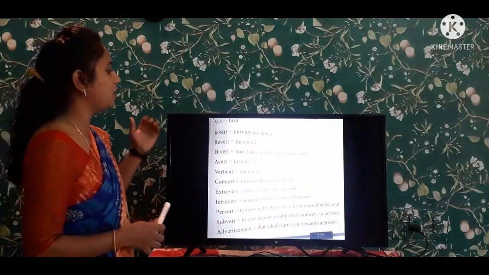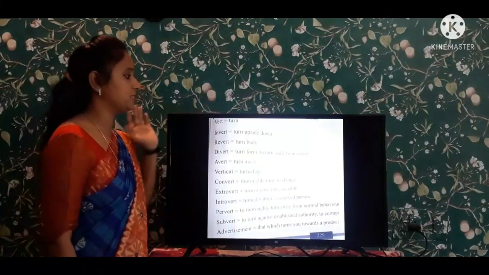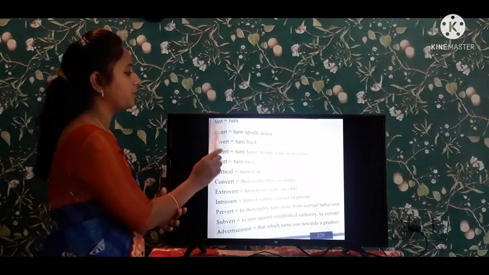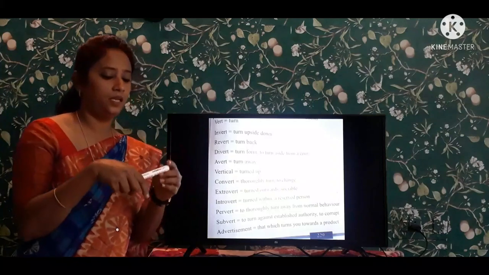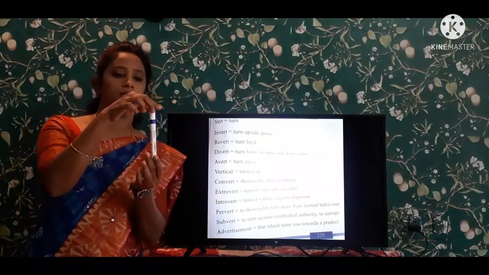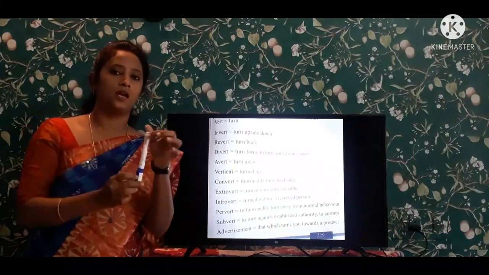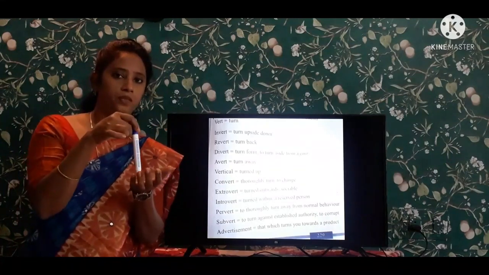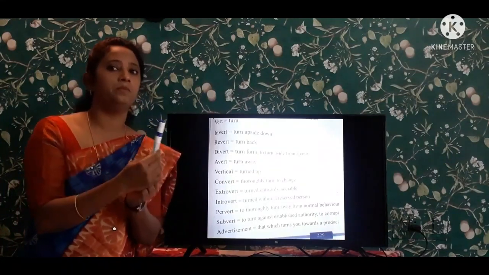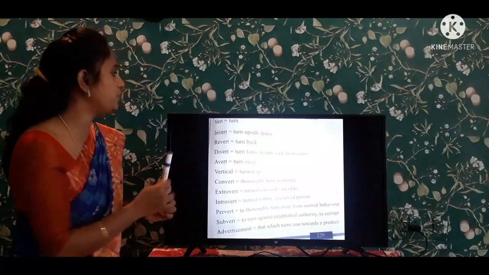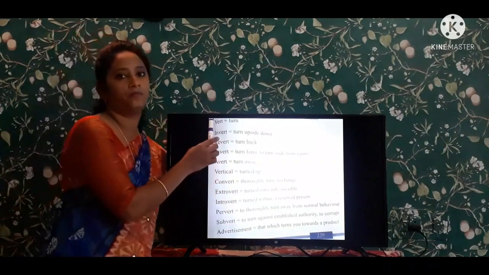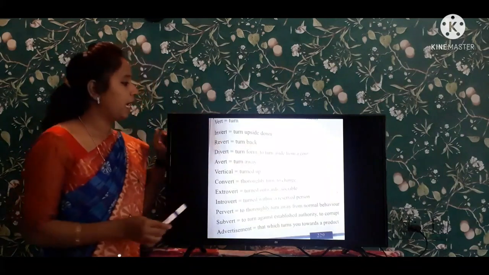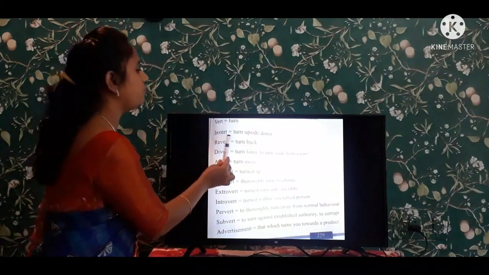And next, coming to the other root word, it is vert. What is this? Vert, V-E-R-T. Vert means turn. See, I am turning this pen to this side. Turn means tiragadam. These are all the words coming from this root word. The first one is invert.